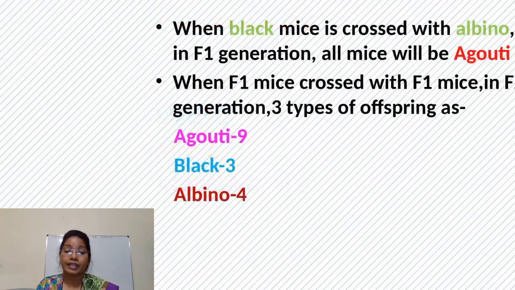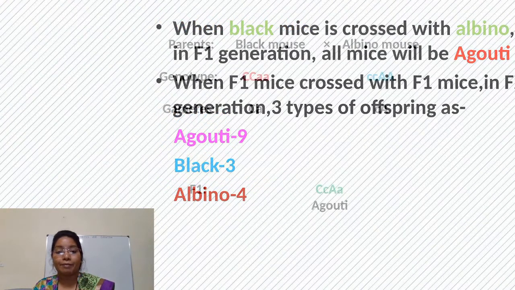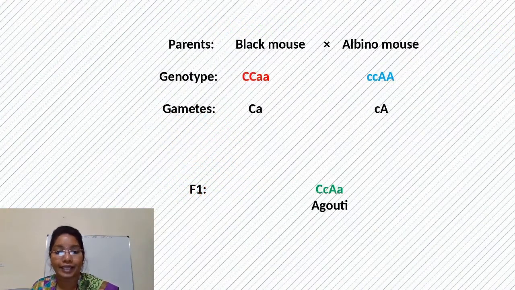Okay. Let's take an example. When black mice is crossed with the albino mice, here black variety is due to the capital C and albino variety is due to the small c.